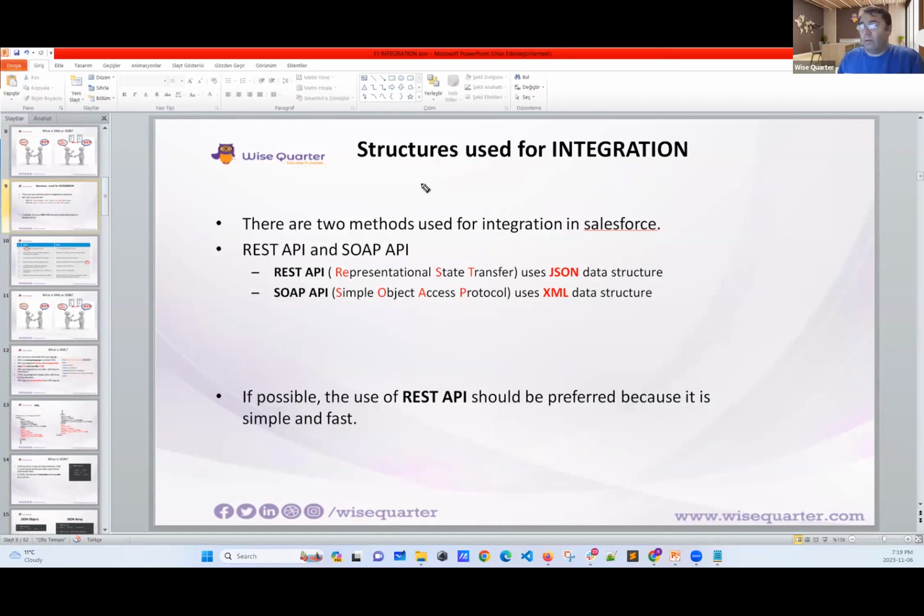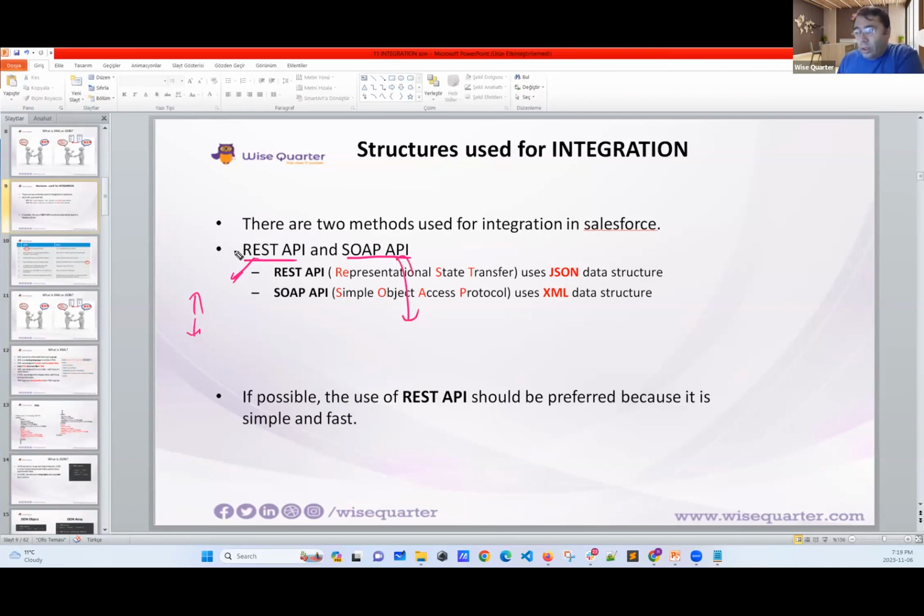Now, that's the thing, my friends. In this integration, we have types of, how would I say this, protocol. The most known is SOAP and REST API. These are protocols, my friends. What I mean, in REST API, you have some methods which you can use. In SOAP API, you have some methods you can use, right?